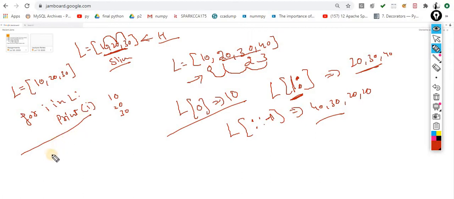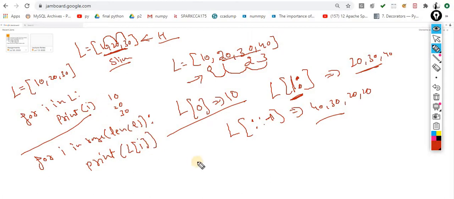Another way to process every element is for i in range of len of L, and with the concept of slicing, L of i. Now the output would be the same, 10, 20, 30, in both cases. The choice is again yours. Sometimes, as we saw in one of the assignments, you are supposed to take the help of this, and sometimes you can directly do it.